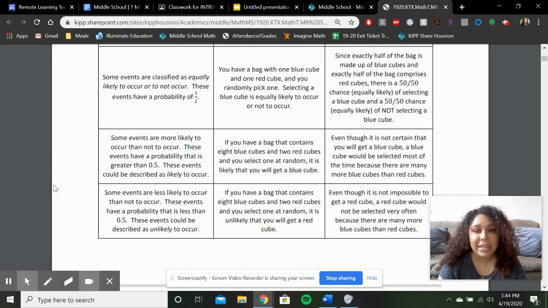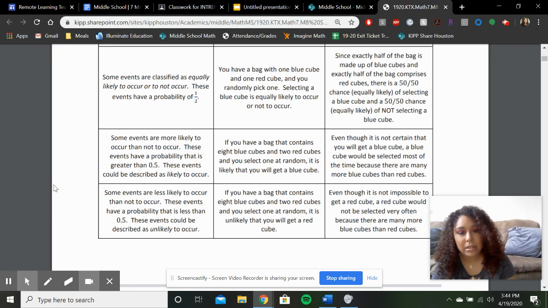And then we start to get into the more complicated things that we will focus on later, but will be introduced. Some events are more likely to occur than others. So if you have a bag of 3 red marbles and 2 blue marbles, there's more chance that you will get a red marble just because there are more red marbles. That is going to be greater than 0.5, or greater than 1/2. And in that same bag, you are less likely to get a blue marble because there's only 2, and that is less than 0.5. Those are unlikely to occur.